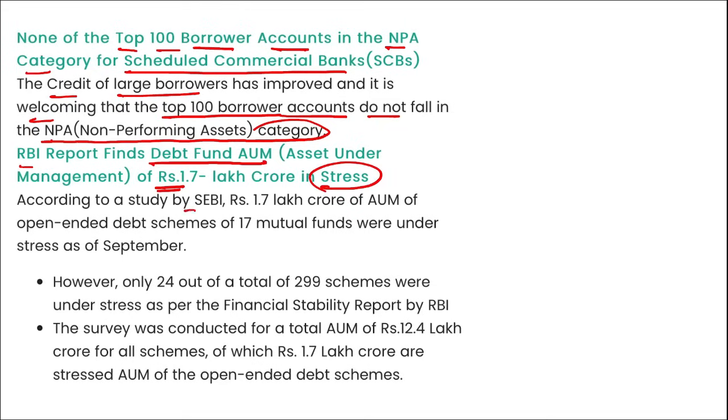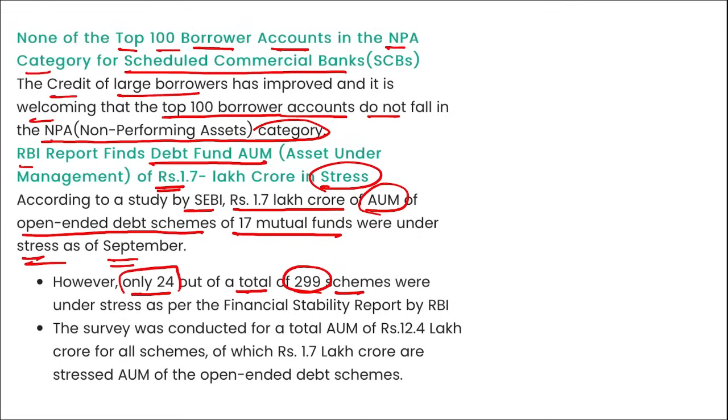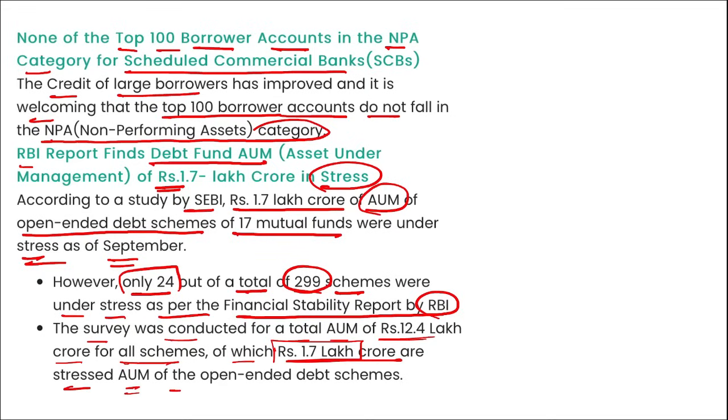I repeat, according to a report by SEBI, 1.7 lakh crore of assets under management of open-ended debt schemes of 17 mutual funds were under stress as of September. However, only 24 out of a total of 299 schemes were under stress as per the Financial Stability Report by RBI. The survey was conducted for a total AUM of 12.4 lakh crore for all the schemes, which includes 1.7 lakh crore under stress, under the AUM of the open-ended debt schemes.